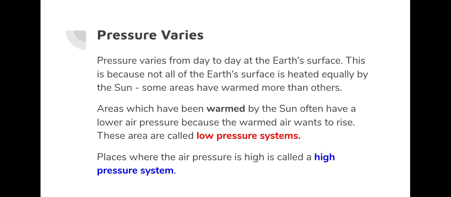Pressure varies from day to day at the Earth's surface. This is not because the Earth's surface is different in elevation, but because it is heated differently by the sun. And so not all of Earth's surface is getting the same equal treatment or the same equal heating from the sun, so some areas have warmed more than others. Areas which have warmed by the sun more have a lower air pressure because the warmed air wants to rise. These areas are called low pressure systems. Places where the air pressure is high is called a high pressure system, and these areas are usually cooler.